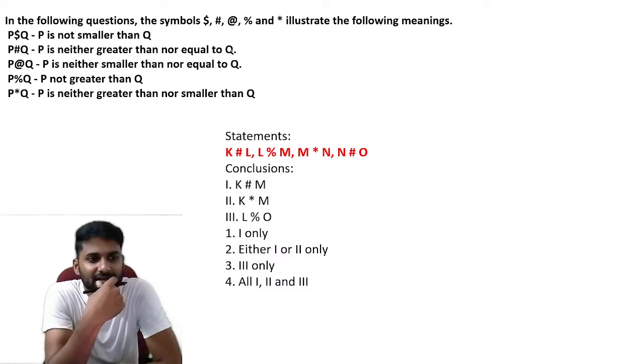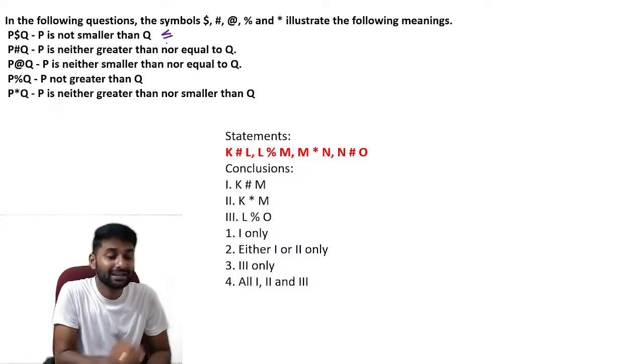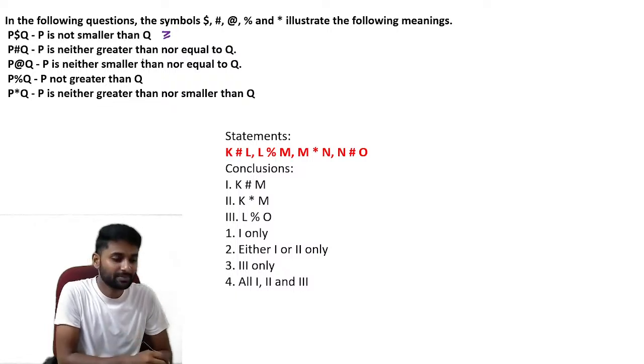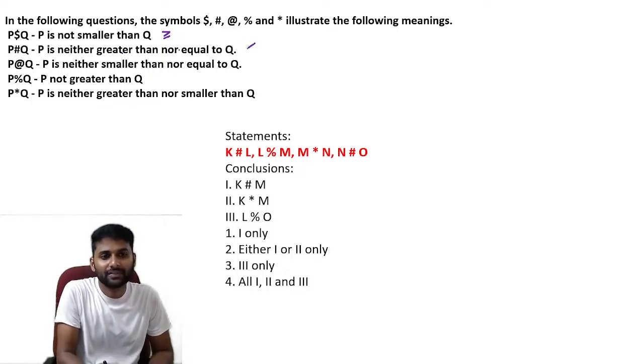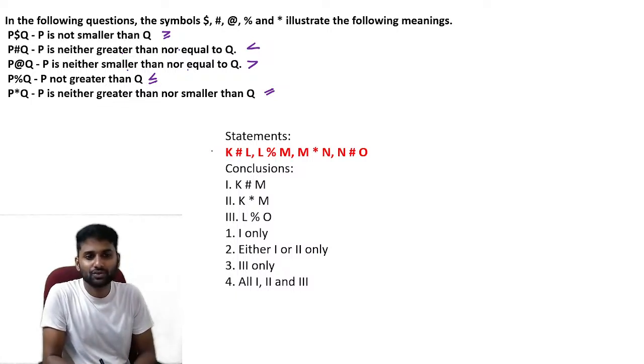Now see, they are represented with different terminology for each and every symbol. Here dollar represents "not smaller", which means greater than or equal to. Neither greater nor equal means definitely less than. Neither smaller nor equal means definitely greater than. Not greater than means definitely less than or equal to. Neither greater than nor smaller means equal. Understand that conversion, and let's go through it here.